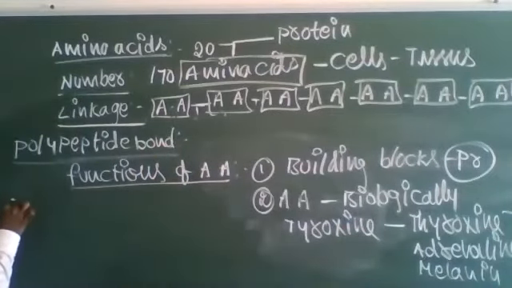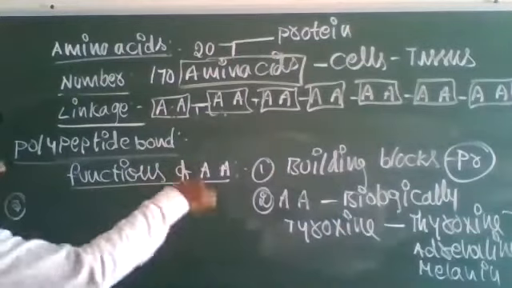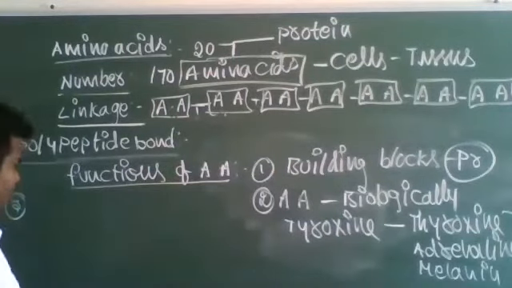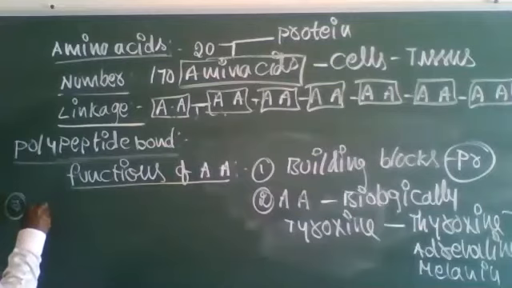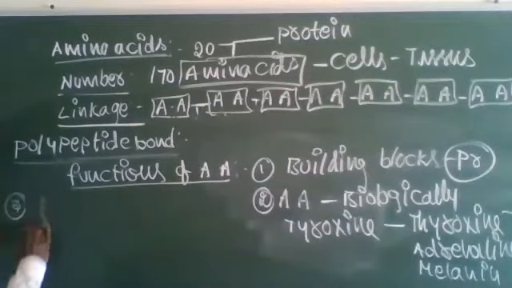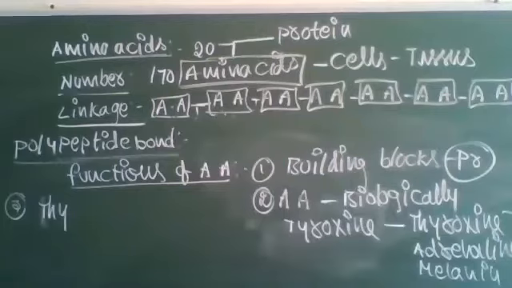So the third function of amino acids. Another one is glycine.